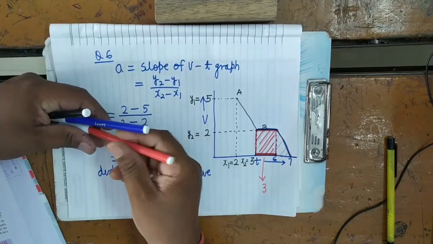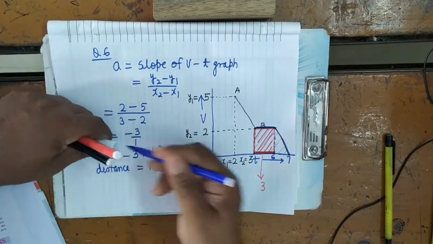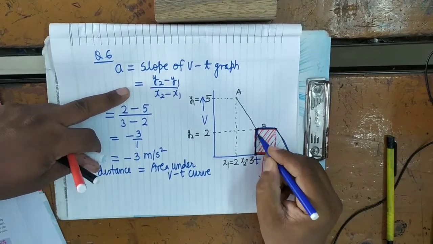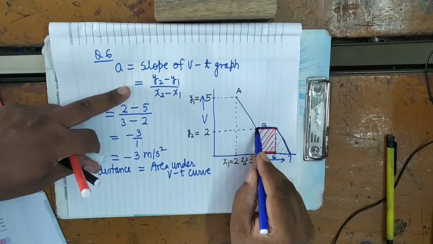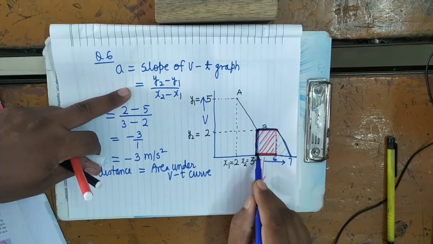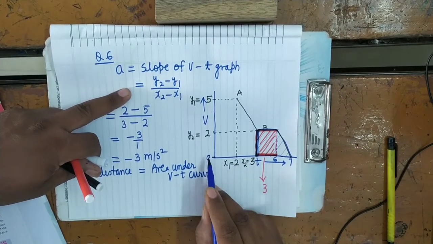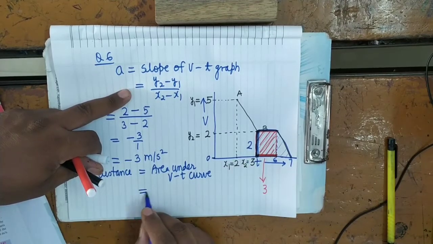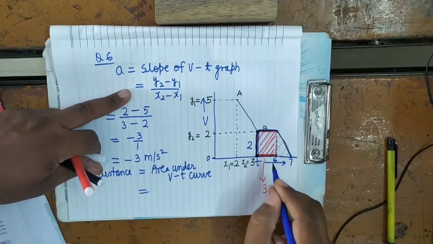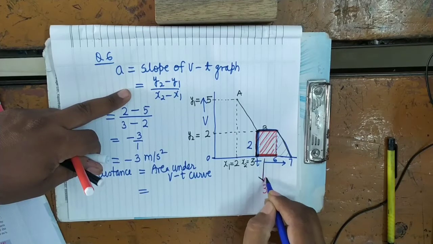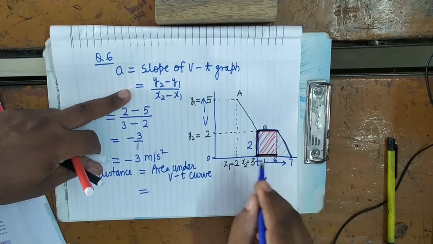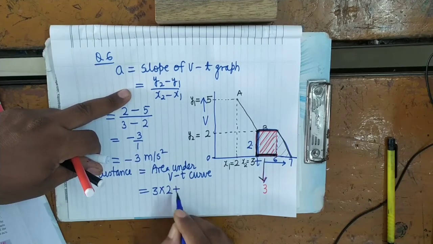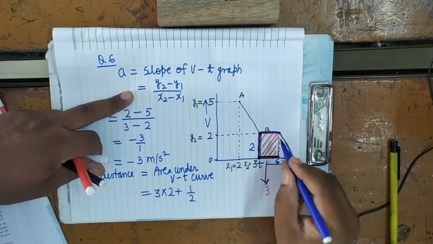Then you can see here, this side, which I am underlining, is parallel to the y-axis. Now this point is at 2, and this point on the y-axis is 0. So what will be 2 minus 0? That is 2. So what will be this area? This side equals 3, which you have calculated, and this side equals 2. So 3 into 2.